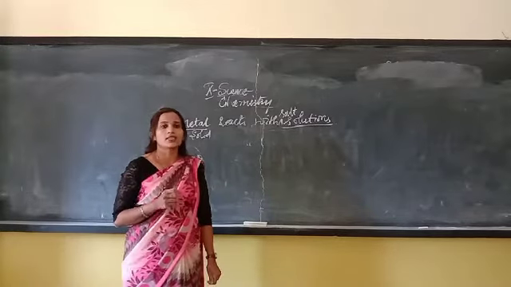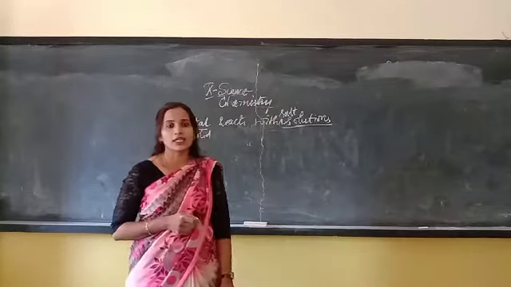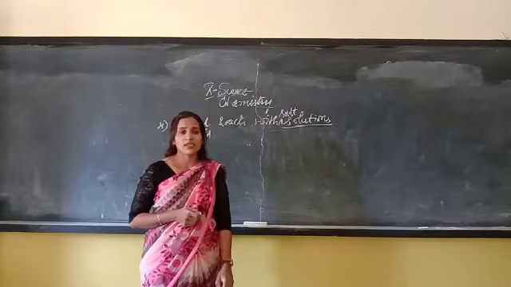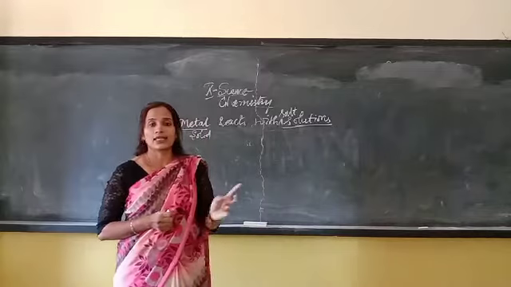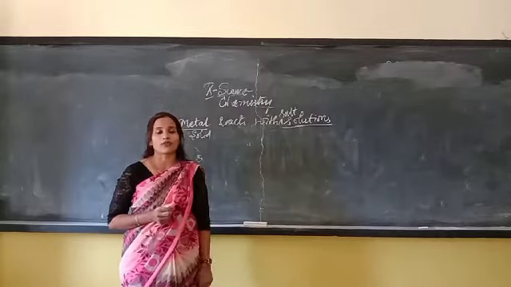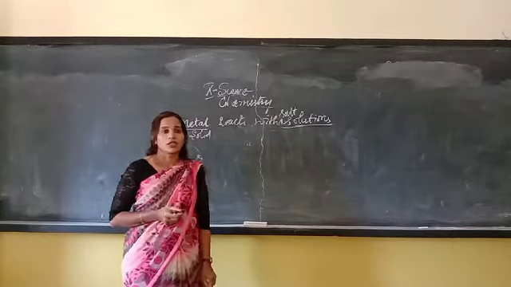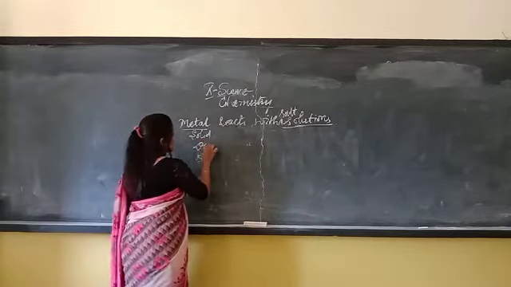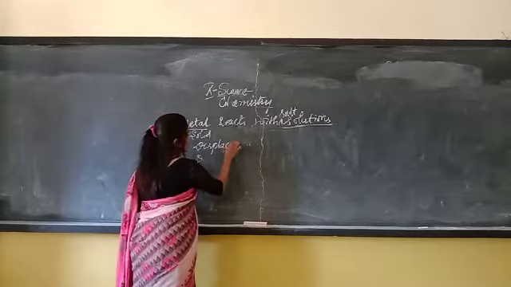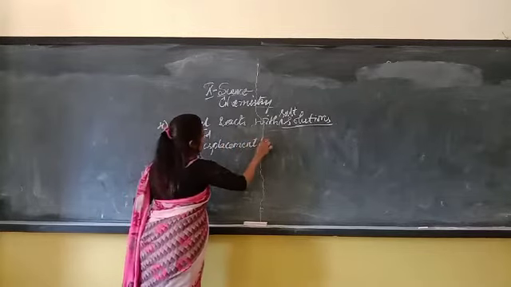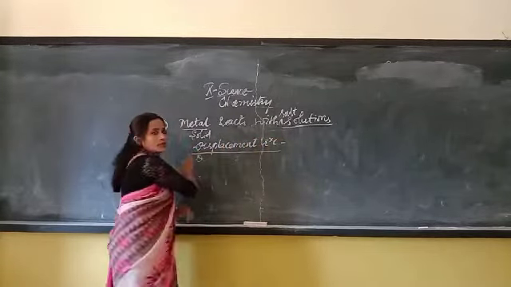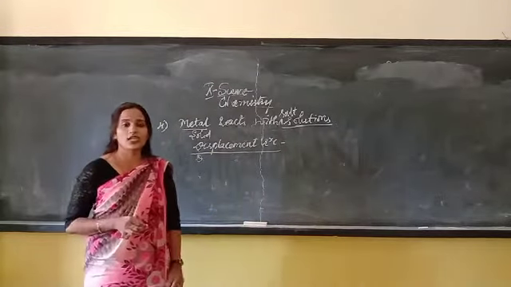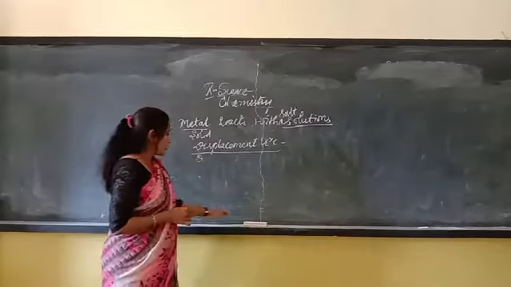Okay children, in your first lesson on chemical reactions and equations, in the types of equations, you have already learned the displacement reaction.